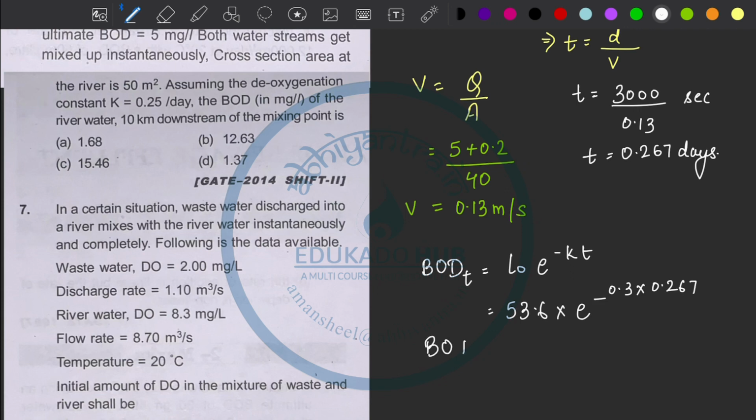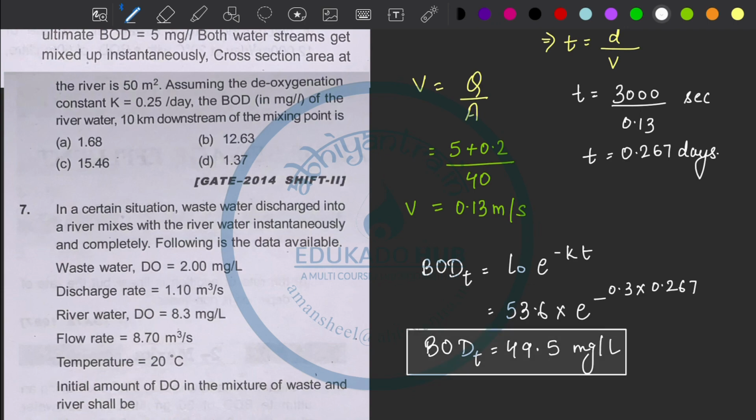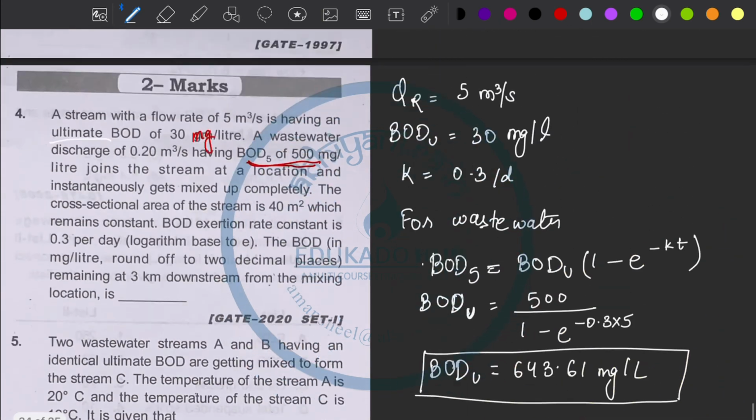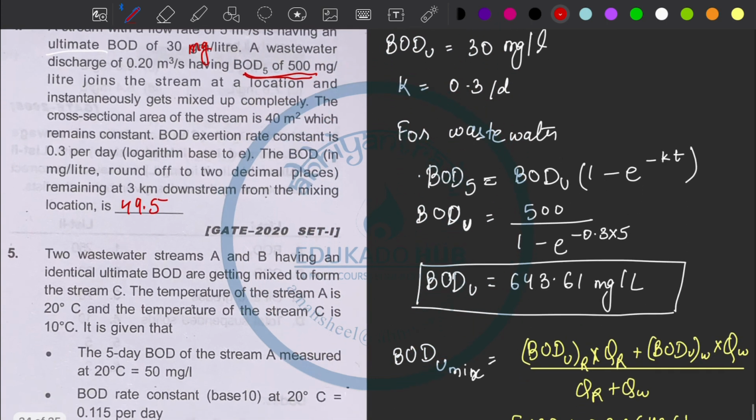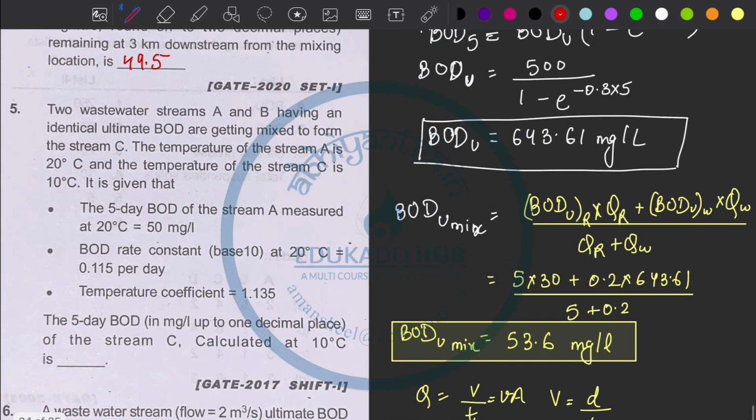So the BOD remaining comes out to be 49.5 milligram per liter. This is the final answer. So after 3 kilometers of the run, it will be 49.5.